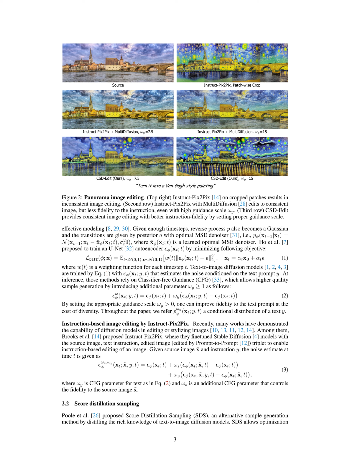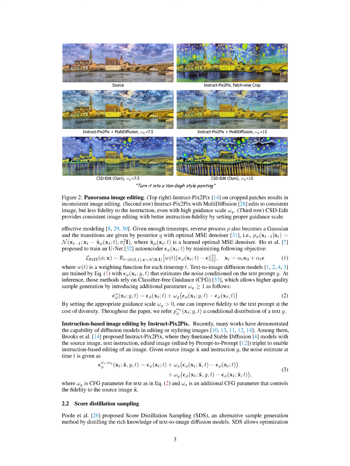This paper also explores the concept of instruction-based image editing using a method called instruct_pix2pix. This technique uses diffusion models to edit or stylize images based on given instructions. This method uses the CFG technique to ensure the generated image remains faithful to both the source image and the text instructions provided. We introduce another parameter omega_s, which allows us to control the degree of fidelity to the source image. By appropriately adjusting omega_s and omega_y, we can ensure the image generation process is influenced by both the source image and the text instructions, resulting in an image that is a blend of both.